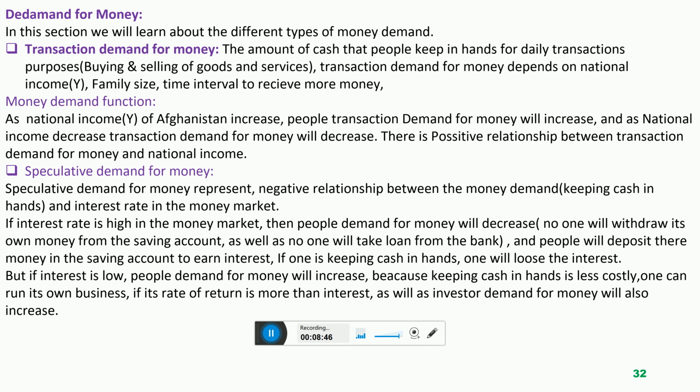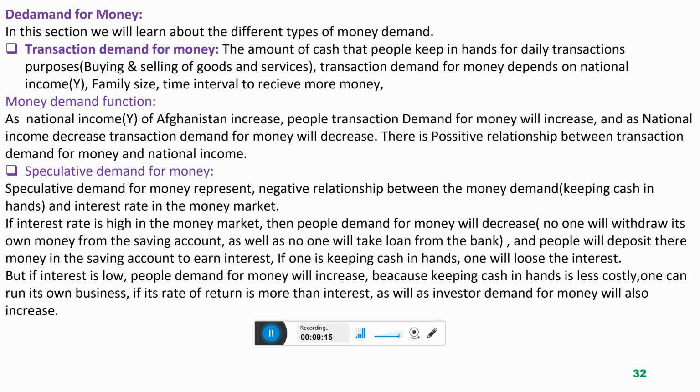But if the central bank decreases the interest rate, now everyone will withdraw their own money from the savings account and try to invest in the goods market and start their own business, because the rate of return, the profit from investment in the goods market, is more than the investment in the money market.